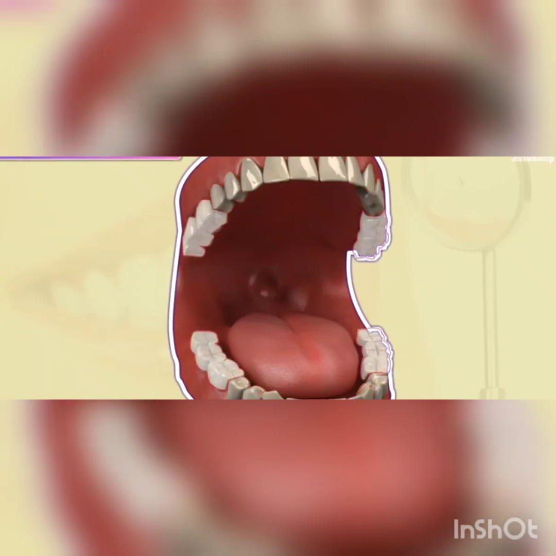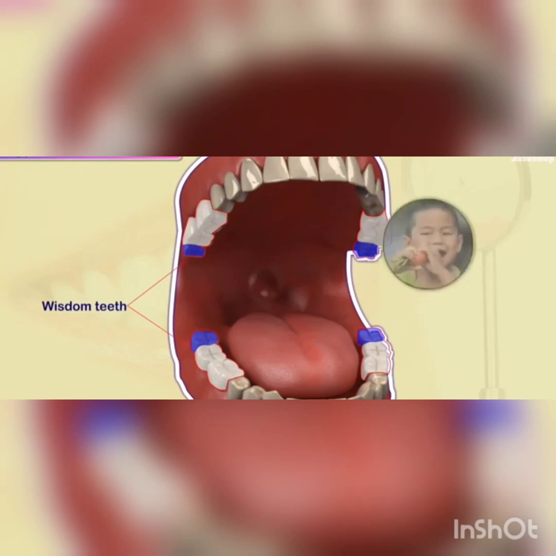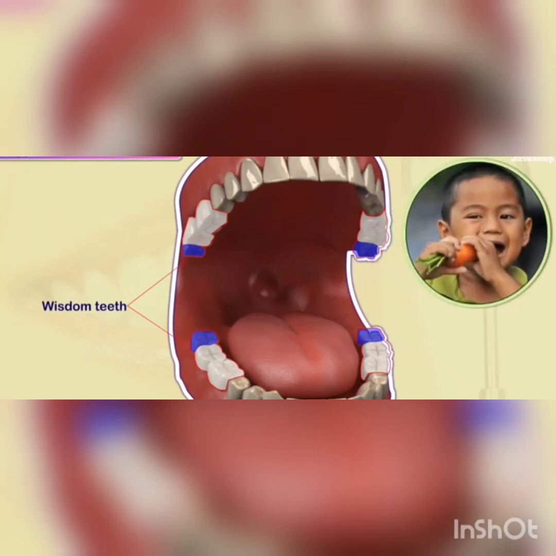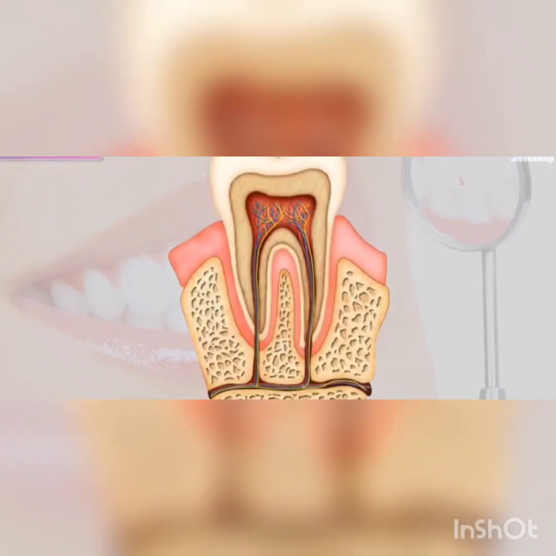Then the last one is molars. We have 6 molars in each jaw. These are situated next to the premolars. The last molars are also called wisdom teeth. Molars are used for chewing and grinding the food.